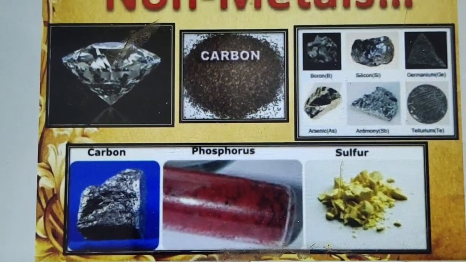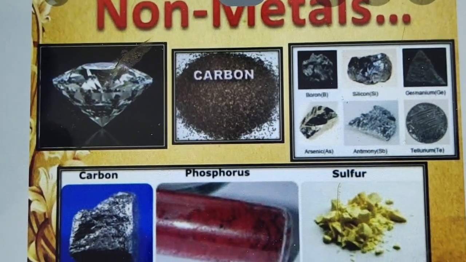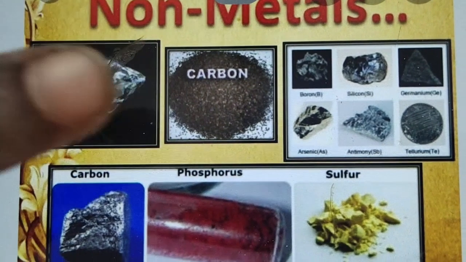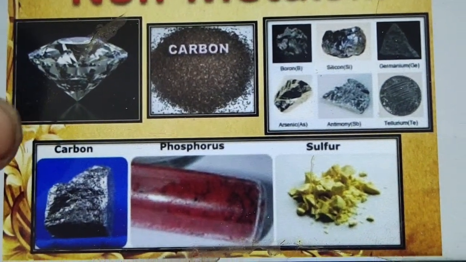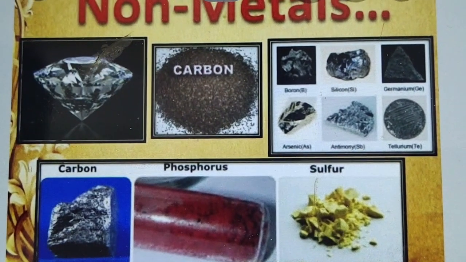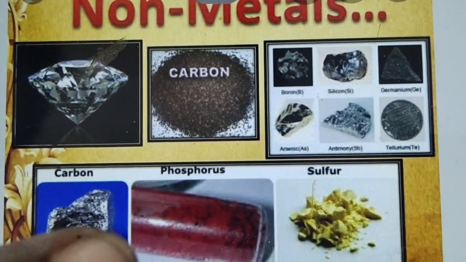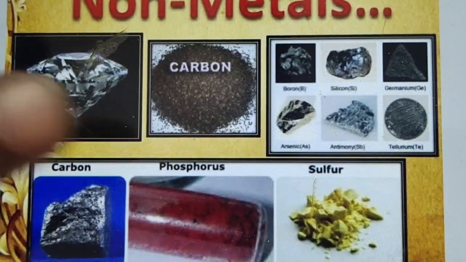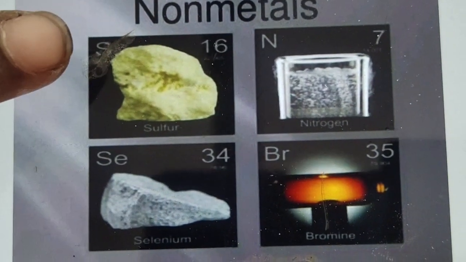So the first one is diamond. Diamond is a pure substance, a separated substance of non-metal. After that carbon, sulfur, phosphorus, and this is also one type of carbon, it's a salty substance, a solid substance. Phosphorus looks like a reddish orange color, and so does sulfur. Okay, these are also melting, liquid also. So these substances are non-metals.